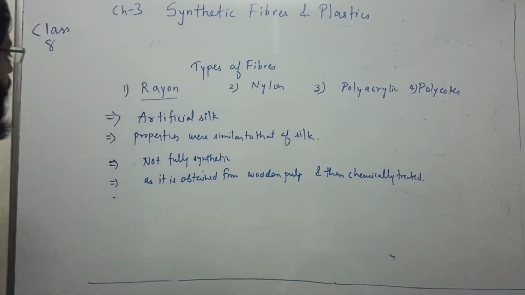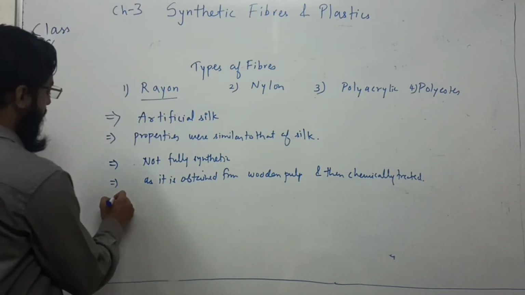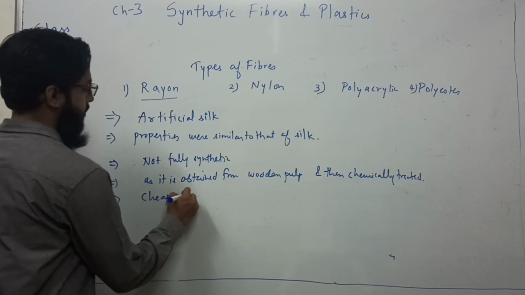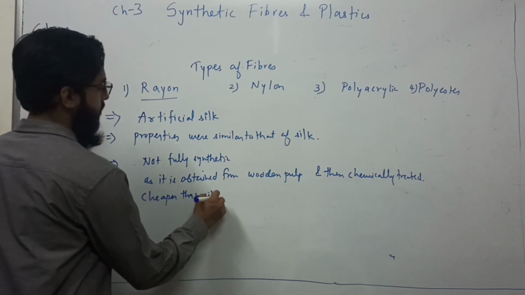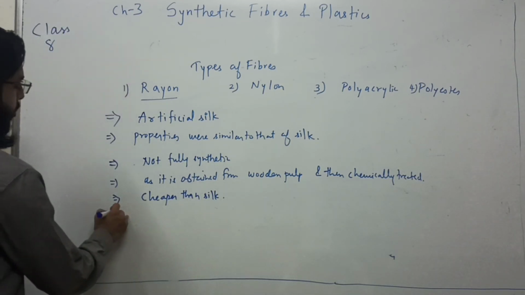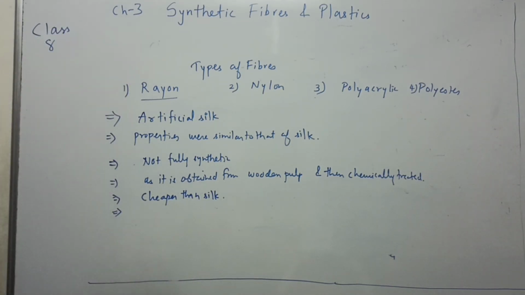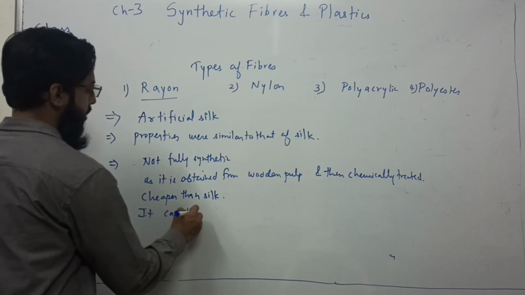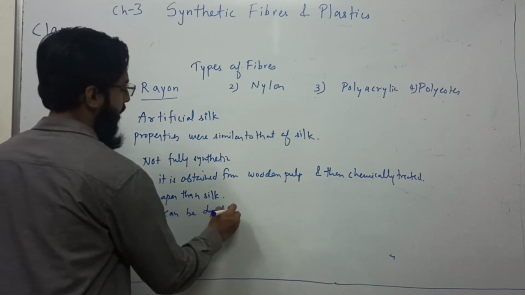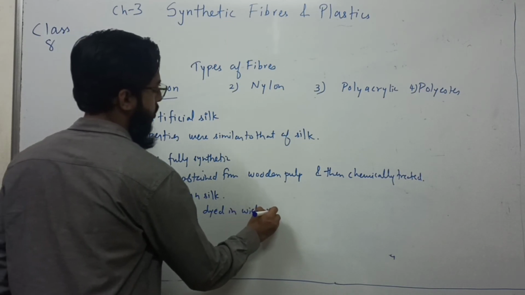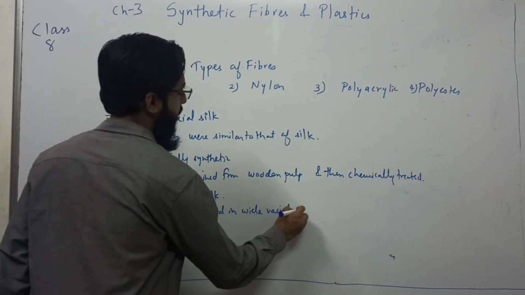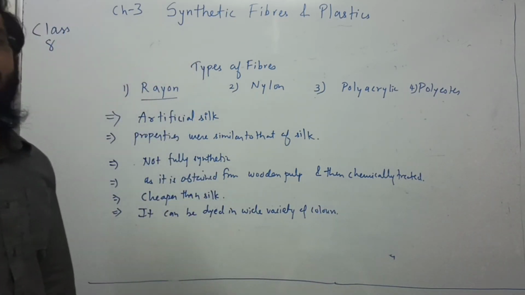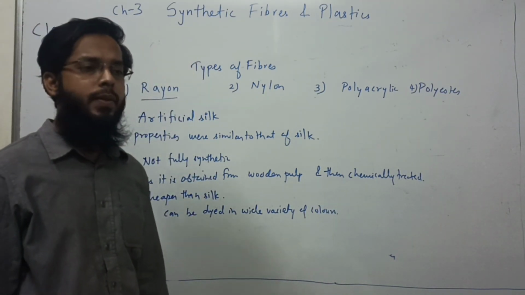As I told you, it is cheaper than silk. Then what else is a property? It can be dyed in a wide variety of colors. So this rayon can be dyed in a wide variety of colors.